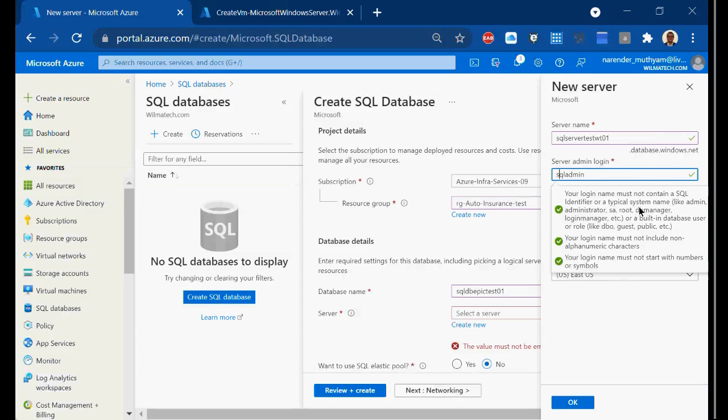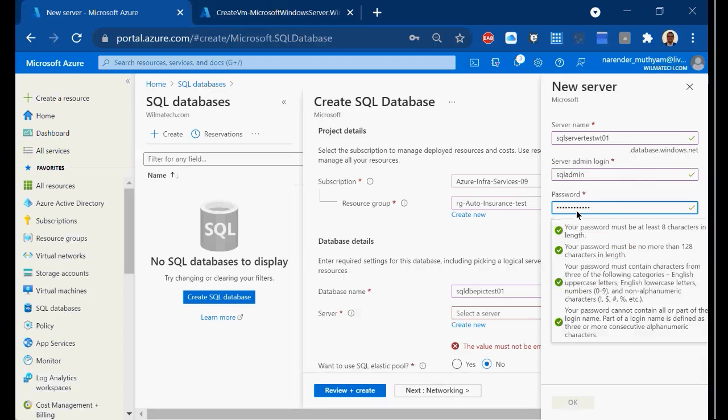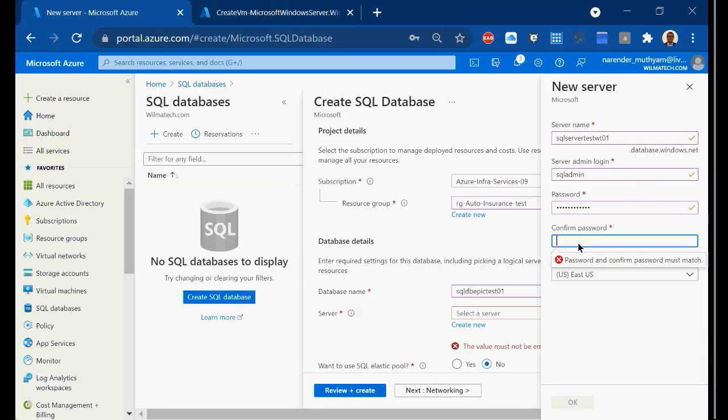SQL admin, I'm using it here, and password, and confirm the password. Right. So once you confirm, where do you want it?